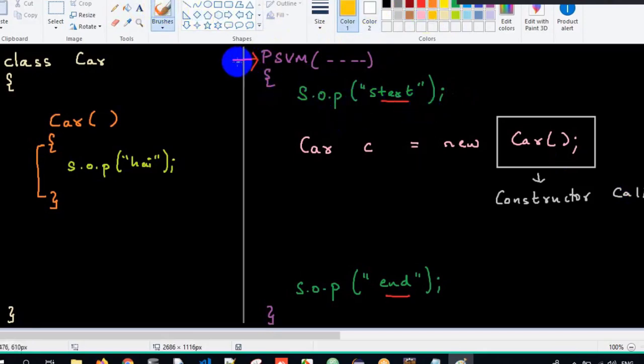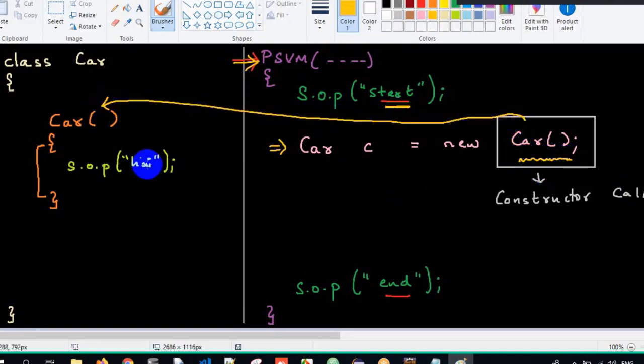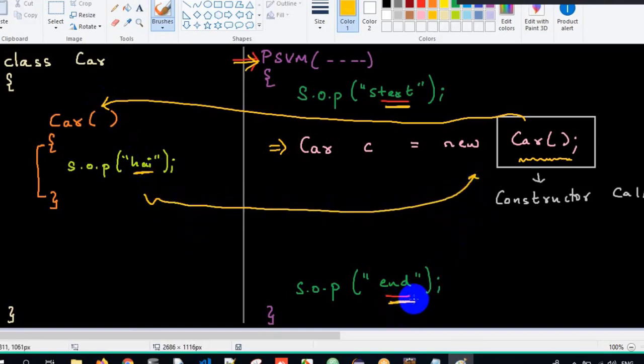See, now when my execution starts from the main method, start will get executed. Now when I create an object, simultaneously the constructor will also get executed. So the control goes over here, and the output is "hi", which will get printed, and the control will come back to the constructor call. And what is the next line? End. Start, then the object got created, meaning simultaneously the constructor gets executed. That is the reason I get the output as start, hi, and end here.